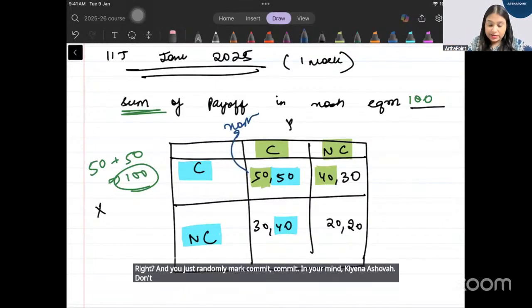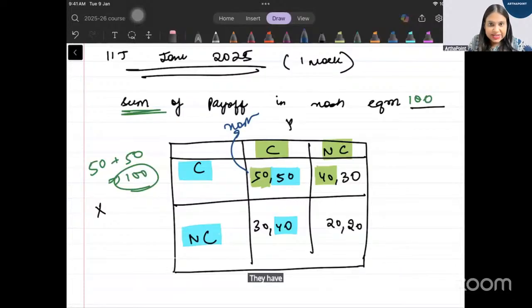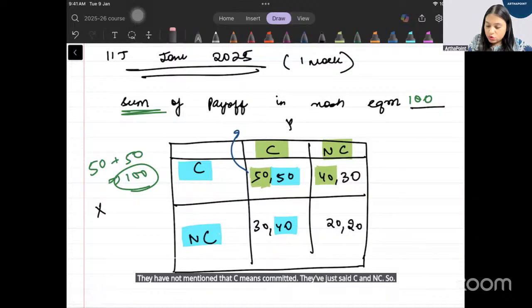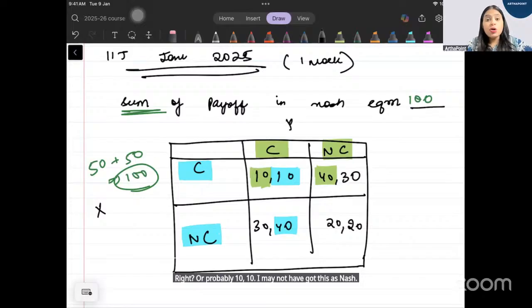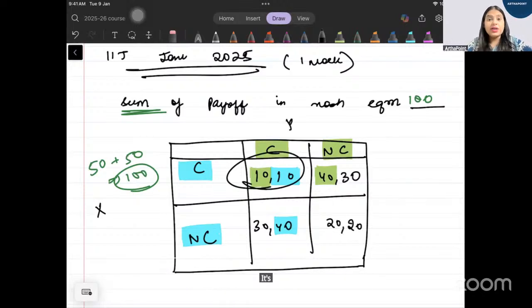Don't do that, right? They have not mentioned that C means commit. They've just said C and NC. So if they would have changed this payoff to 20, 20, or probably 10, 10, I may not have got this as Nash. So don't mug it up कि हमेशा यही Nash आएगा and you just add the payoff quickly. Don't do that. It's a blunder made by many students in overconfidence.